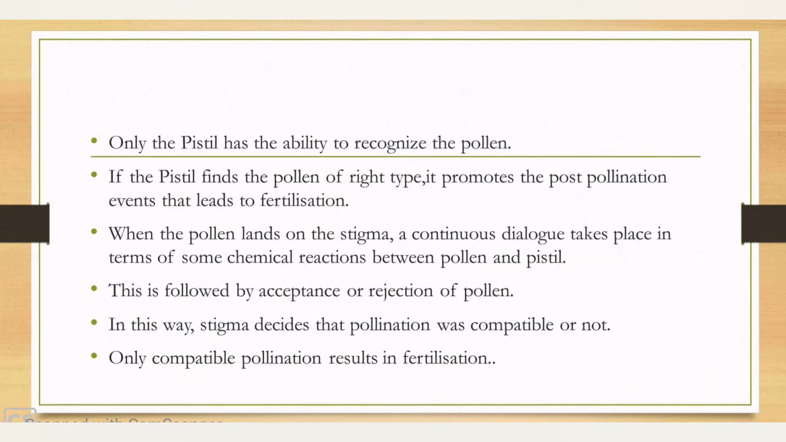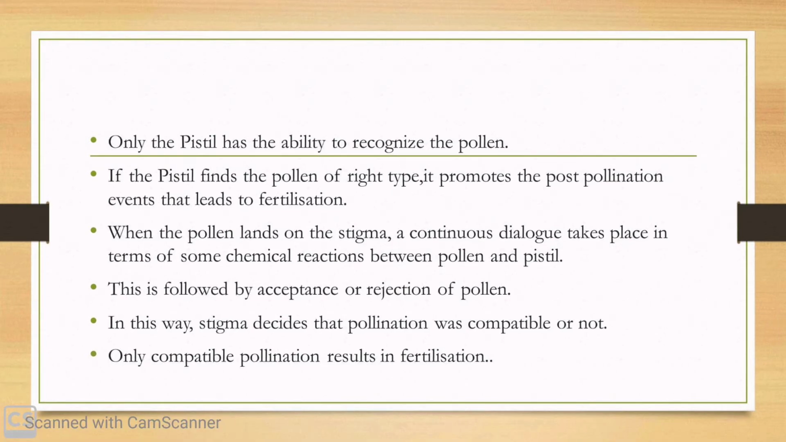Now the question arises, who will decide whether the pollen is of right type or wrong type? Only the pistil has the ability to recognize the pollen. If it is compatible, the pistil promotes the post-pollination events. But if it is incompatible, then the pistil prevents the post-pollination events. If the pollen is of right type, it is accepted by the pistil, but if it is of wrong type, the pistil rejects the pollen by preventing the pollen germination and the growth of the pollen tube inside the style.